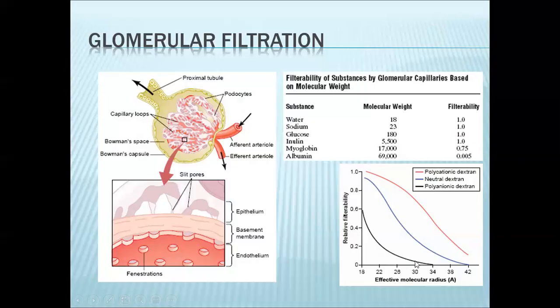You will notice that because of the negative charge of your filtration barrier, positively charged and neutral dextran can be easily filtered. They will have a higher filterability compared to a negatively charged dextran, because you have repulsion of your negatively charged particles. These are the two factors that determine filterability. First, you have the charge. And secondly, you have the molecular size or molecular weight.